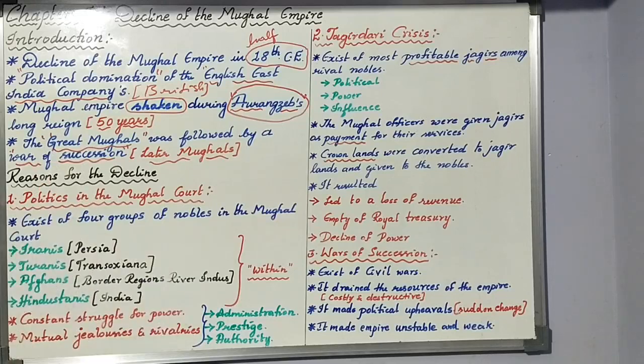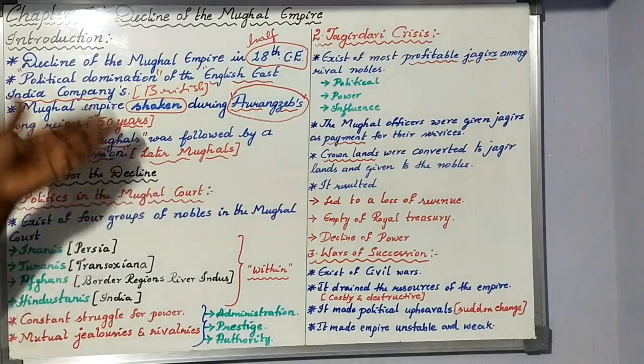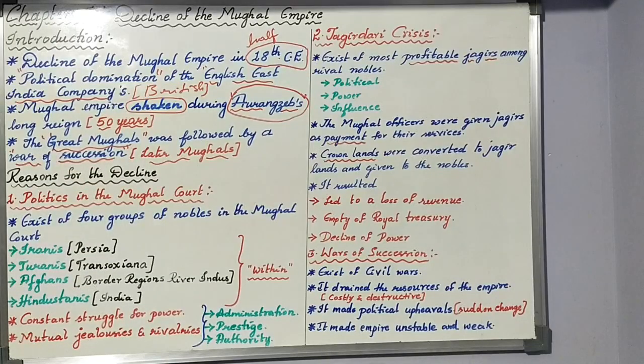Now we will go with the reasons for the decline of the Mughal Empire. One by one, we will start talking about the reasons. There are many reasons to be quoted for the decline of the Mughal Empire.